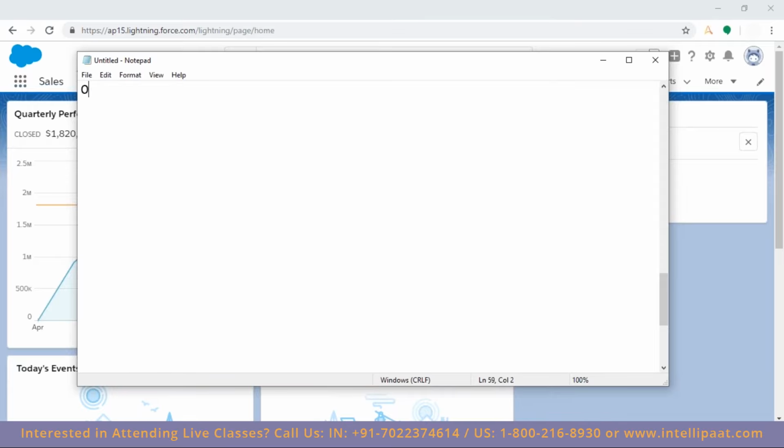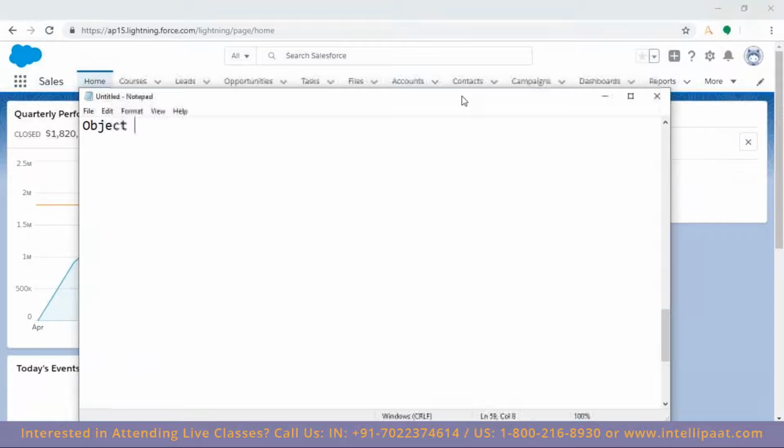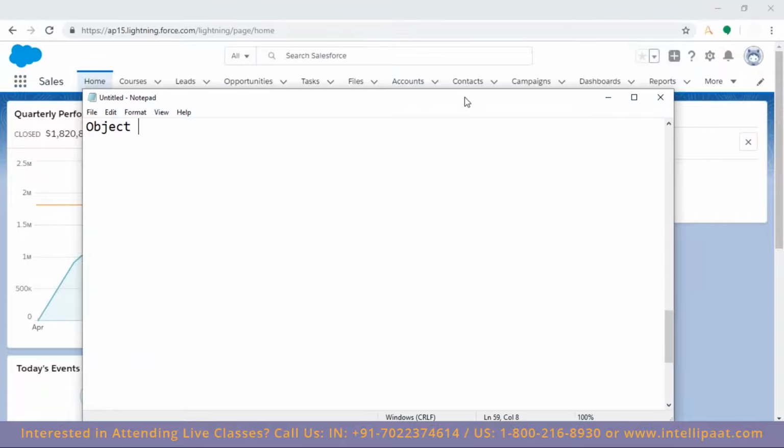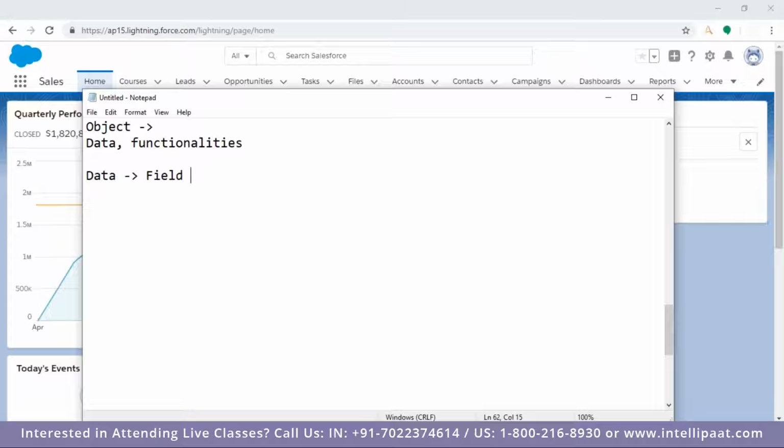I keep on talking about the object. So what all of you are viewing here, and since you know that Salesforce is developed using Java language, which is an object-oriented programming language, we have objects. What is an object? Object is data and functionalities. So when I talk about data, for data we need the fields and its data. If I could relate this with a table, let me go with Excel.